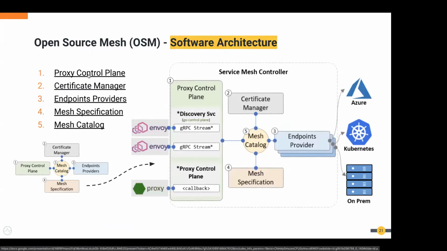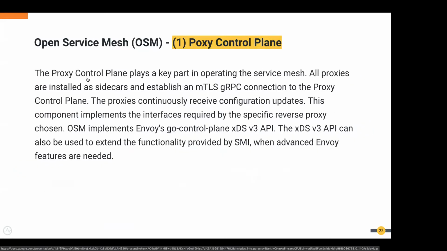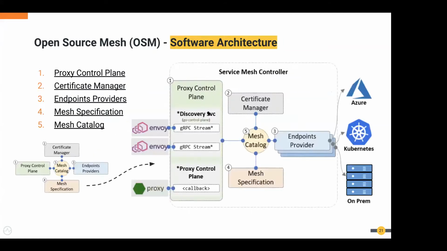And the proxy control plane again plays a key part. All proxies are installed as a sidecar and establish an mTLS connection to the proxy control plane. The proxies continuously receive configuration updates. So these are the main components which form the Open Service Mesh solution.